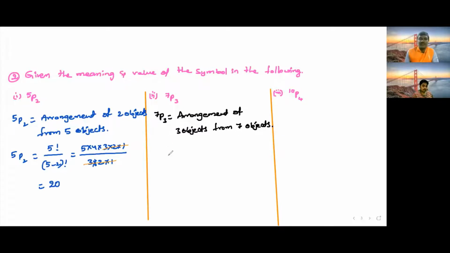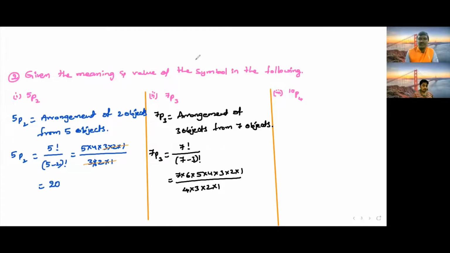So what is the 7p3 value? 7p3 is 7 factorial divided by 7 minus 3 factorial. 7 factorial is nothing but 7 into 6 into 5 into 4 into 3 into 2 into 1, divided by 7 minus 3, that is 4 factorial, which is 4 into 3 into 2 into 1.